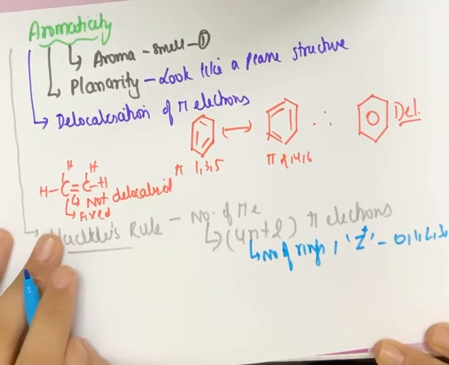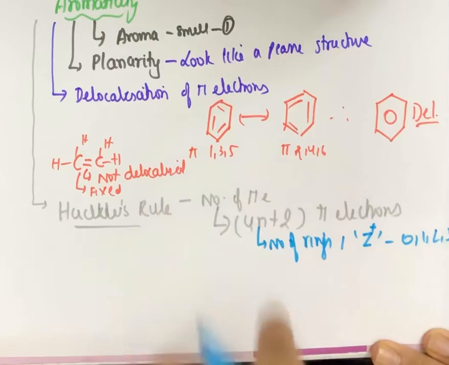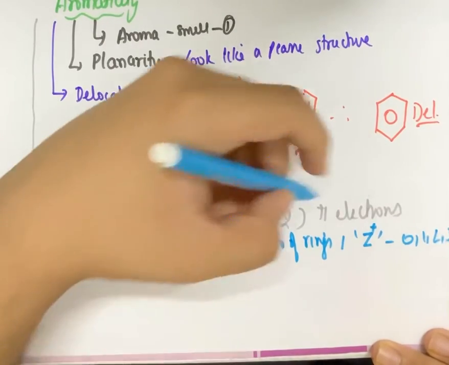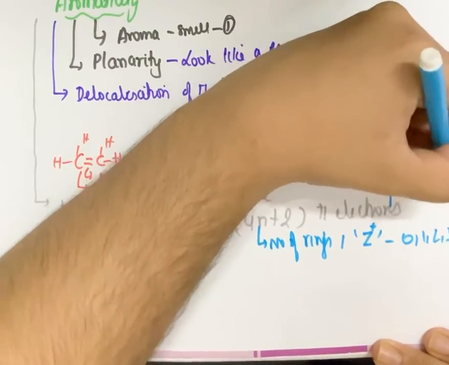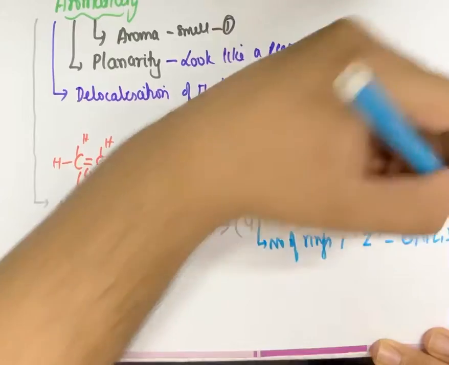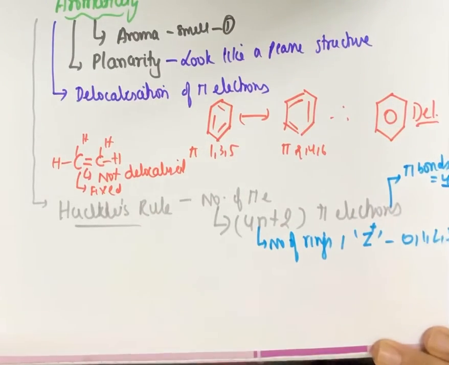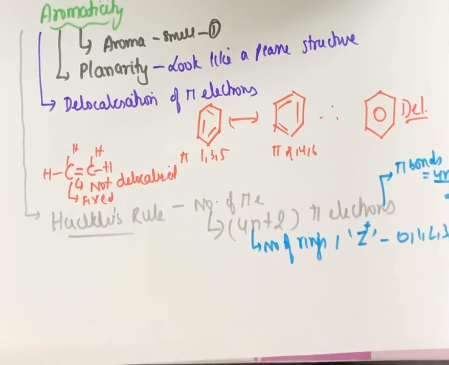Okay. That means if I talk about pi electrons, one pi bond will have 2 pi electrons. So what will be the number of pi bonds? The number of pi bonds will be (4n plus 2) by 2, because one pi bond contains 2 electrons. So pi bonds will be half of the pi electrons.